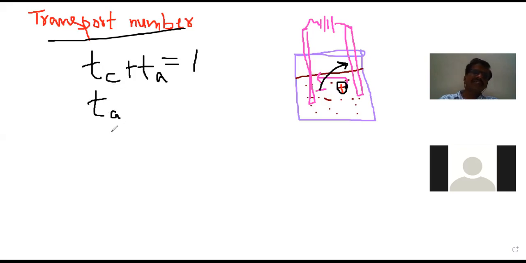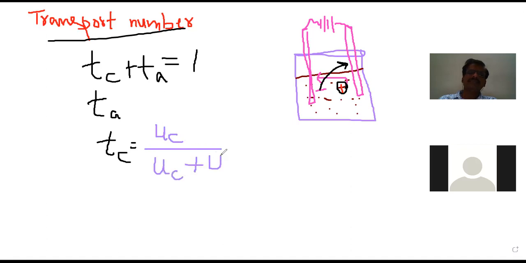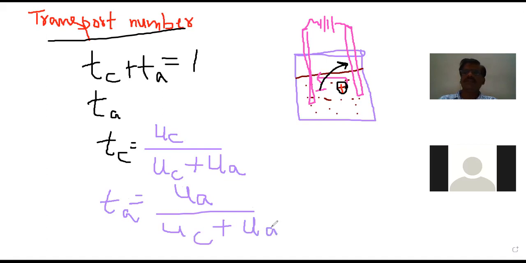And what is the transport number of the cation? Actually, Tc is equal to Uc by Uc plus Ua, that is the speed of the cation by the speed of the cation plus the speed of the anion. Now what is Ta? You are allowed to talk also. Ta is equal to Ua, that is the speed of the anion, by Uc plus Ua. That is the transport number of the anion.